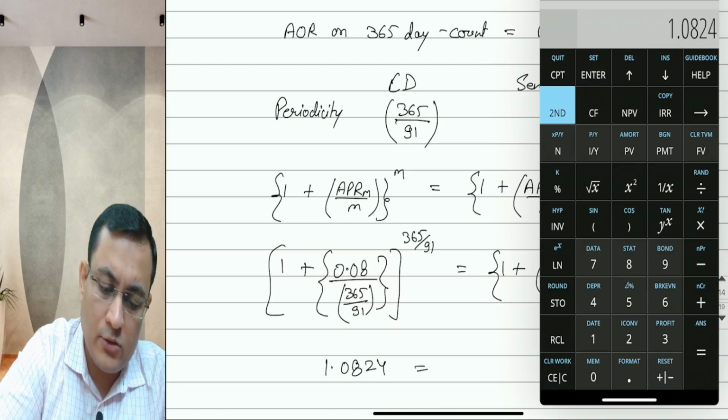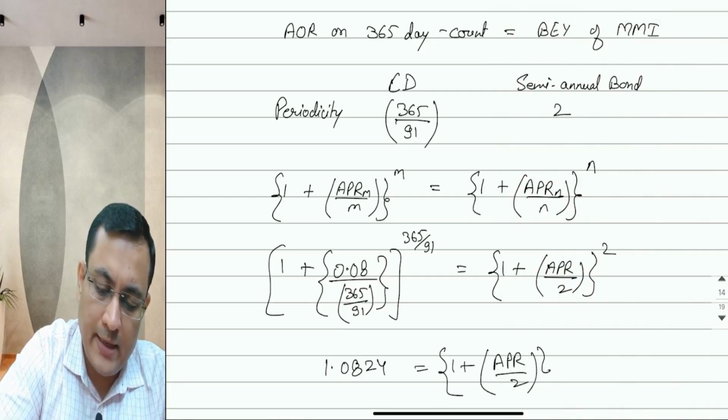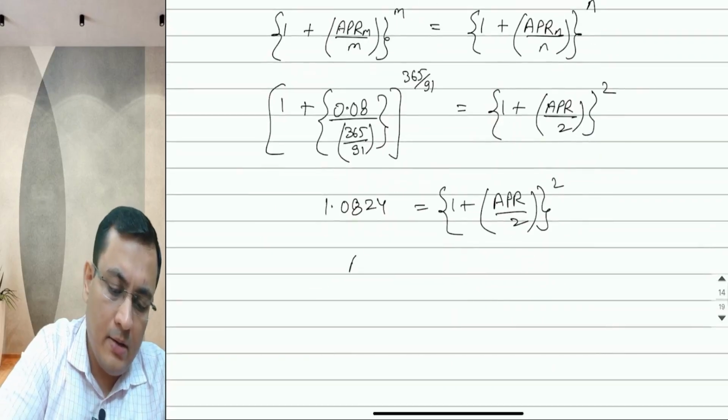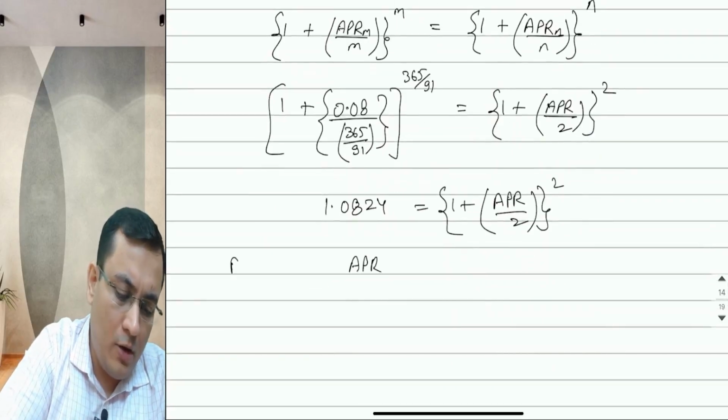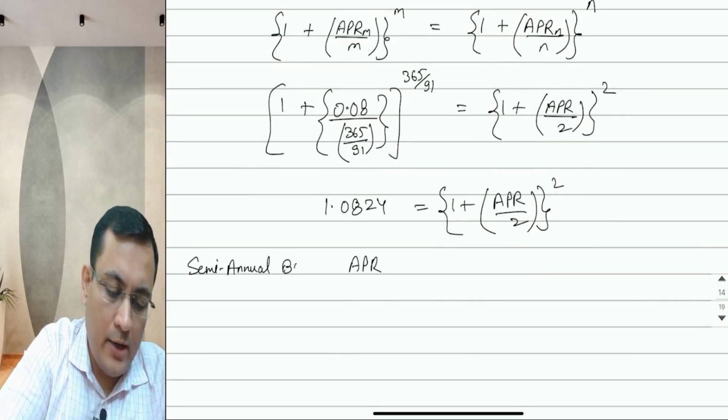so we got 1.0824 equals 1 plus APR upon 2, whole power 2. So let's calculate the APR, that is your semi-annual bond equivalent yield.